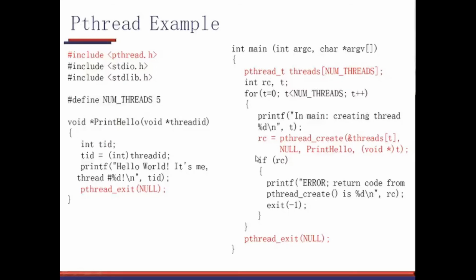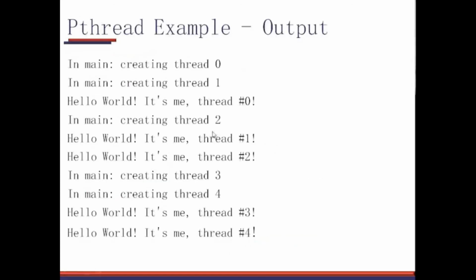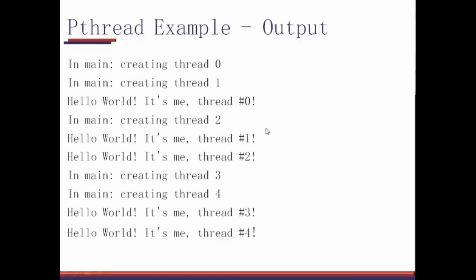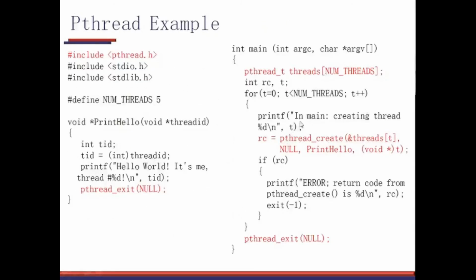So see the output. The output will be like this. In main creating thread 0. So this is the output which is coming from here, this line. In main creating thread 0 because t is equal to 0, right? Then in main creating thread 1. So this is also coming from here.